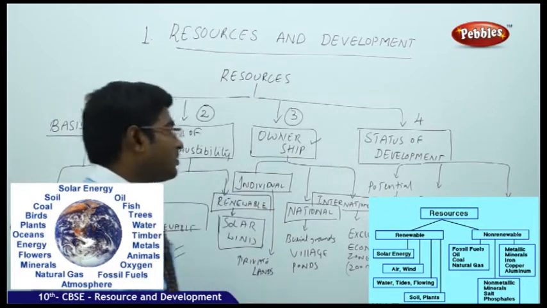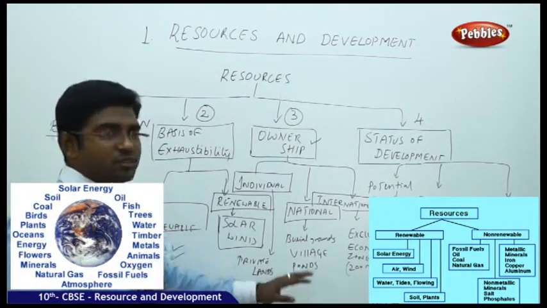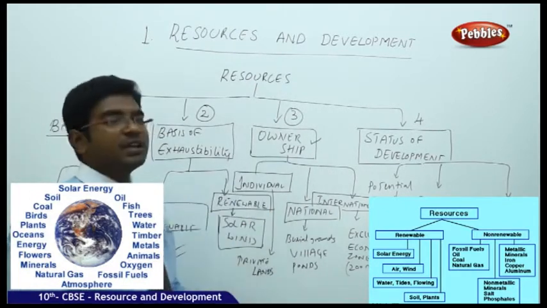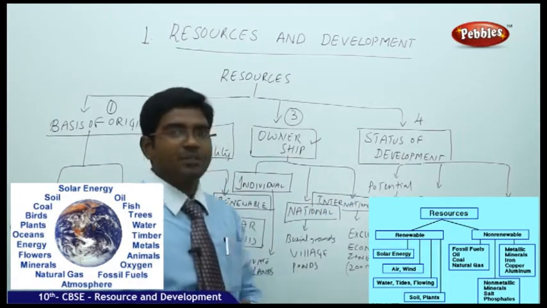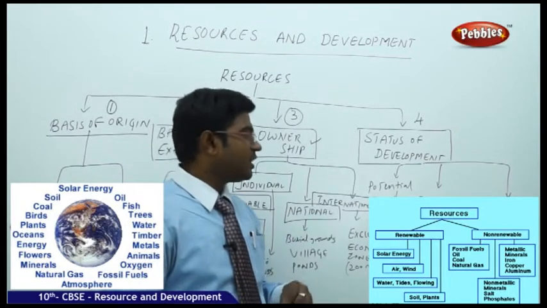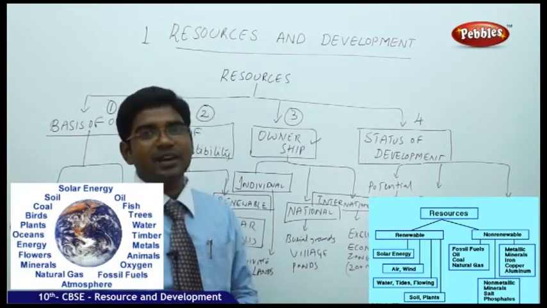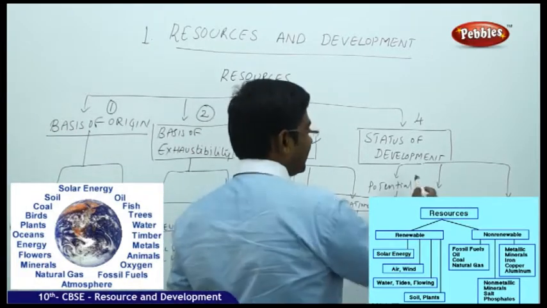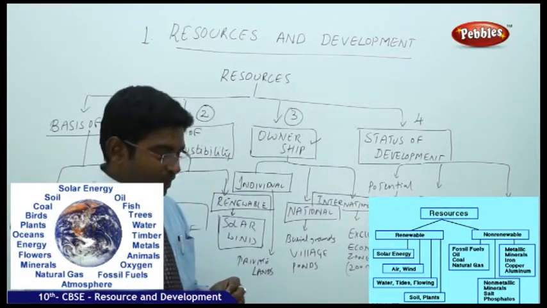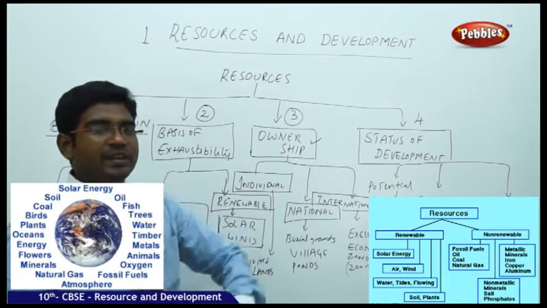So basing on the ownership of the place, property, resource, everything, we also have the division, that is ownership division. And then status of development. The status of the development is also considered as very key for the resources. The status of the development is further redivided into three major categories.